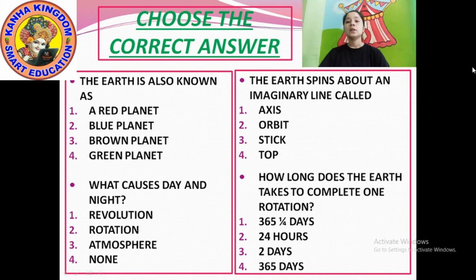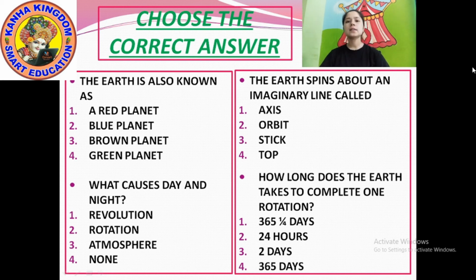The earth is also known as, question number 1. The answer is option number 2, that is blue planet, because our earth planet is 70% covered by water, only 30% is land, that's why we call it the blue planet.